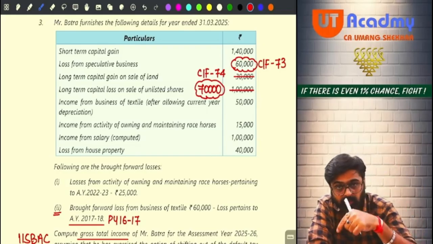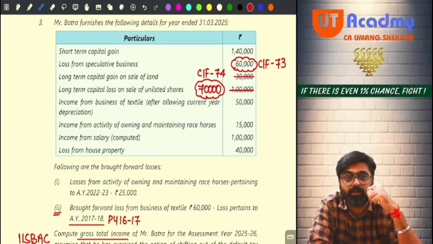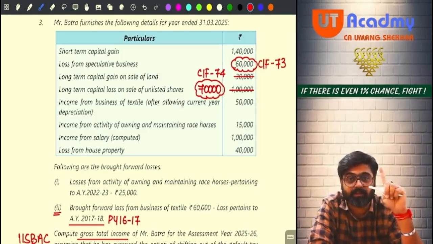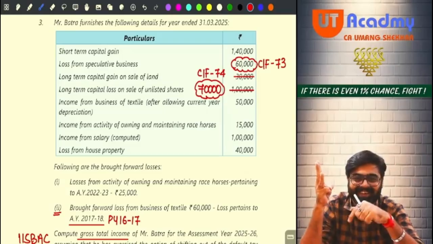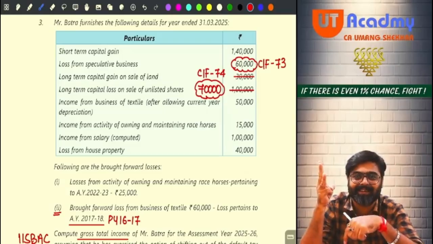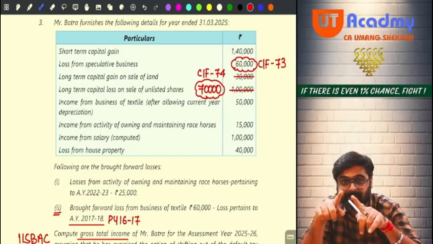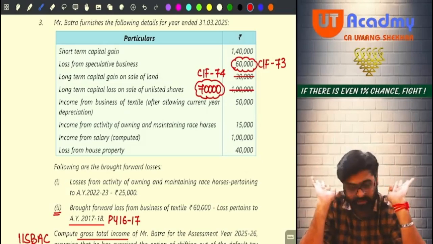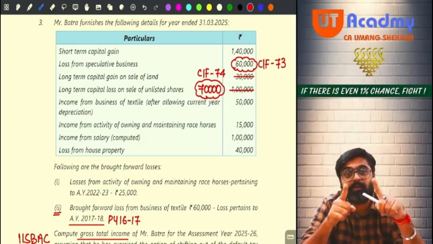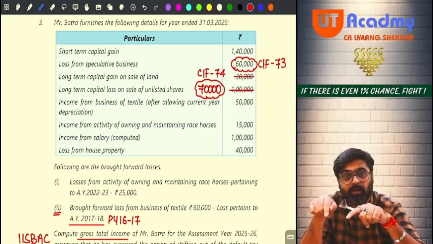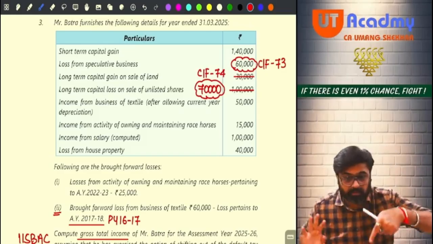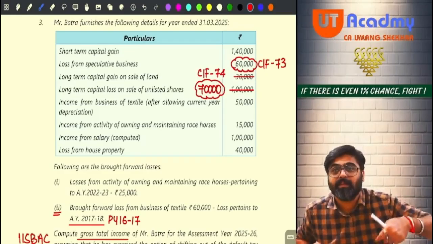Can you bring that loss to 24-25? Count. Previous year 17-18 will be the first year. 18-19, 19-20, 20-21, 21-22, 22-23, 23-24. Last year. Can it come to the 8th year? Yes, you are bringing that loss to the 8th year. Yes or no? Now, if you have any other business loss which you have brought forward, don't set off that loss first. Set off this loss first, because this is the last year.